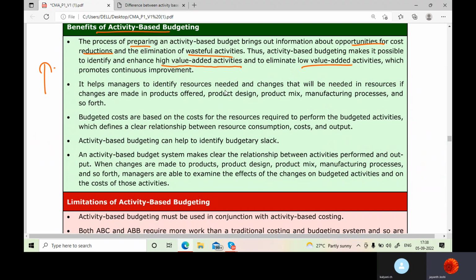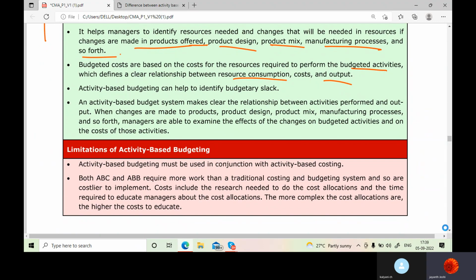It helps managers to identify resources needed and changes that will be needed in resources, if changes are made in products offered, product design, product mix, manufacturing process, and so forth. Budgeted costs are based on the cost of the resources required to perform the budgeted activities, which defines a clear relationship between resource consumption cost and output. When you make a budget, you know what kind of resources you are going to use and how much. So accordingly, you can see how much is the consumption cost for the resources and what output you're going to get, and it can help to identify budgetary slack. That means the cushioning you keep, like underestimation of revenues and overestimation of expenses.